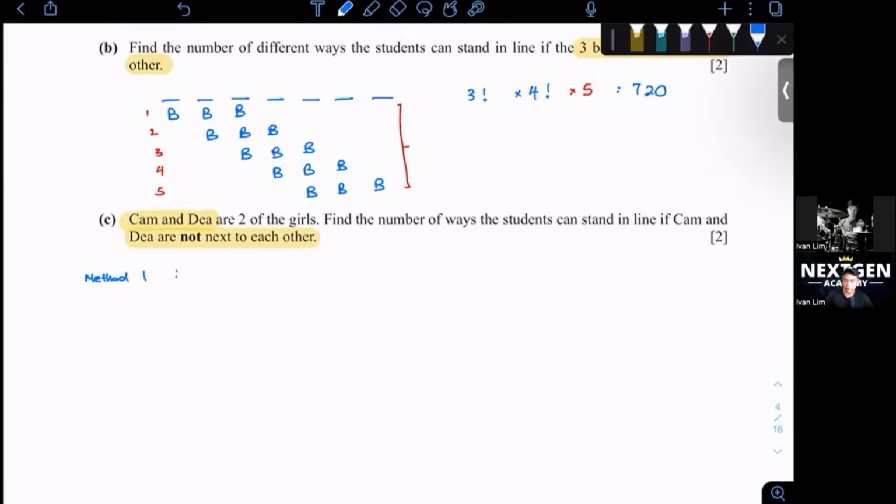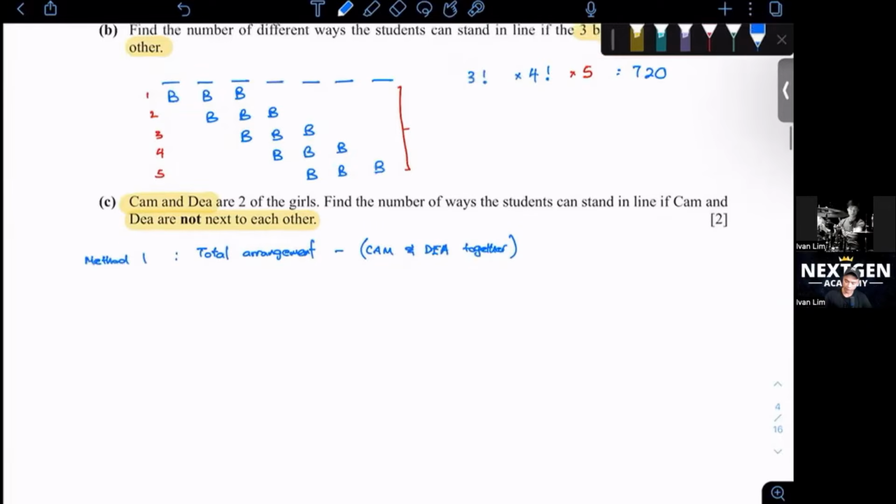The first one we can do is you find the total arrangement and you minus off the arrangement that Cam and Dia are together.